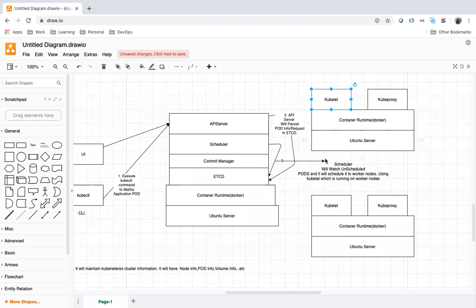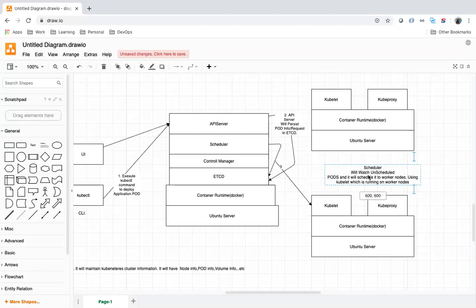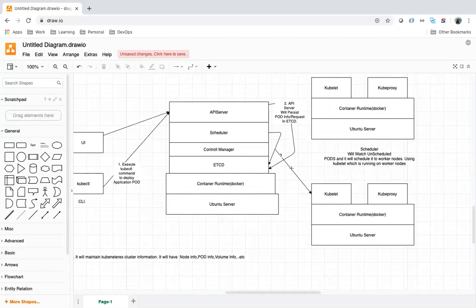We have a kubelet here, right? It will talk to the kubelets of the worker machines and schedule the pods. It will create the pods in the worker machines by interacting with the kubelet.